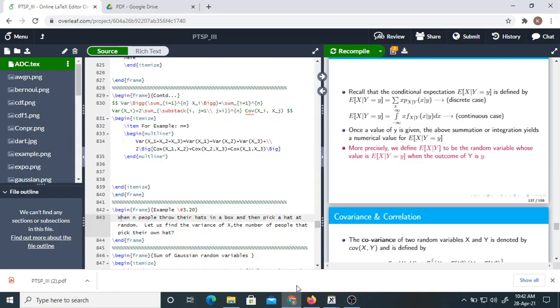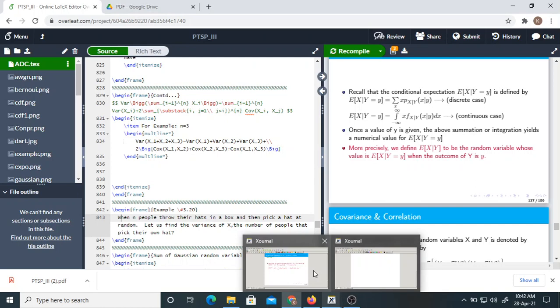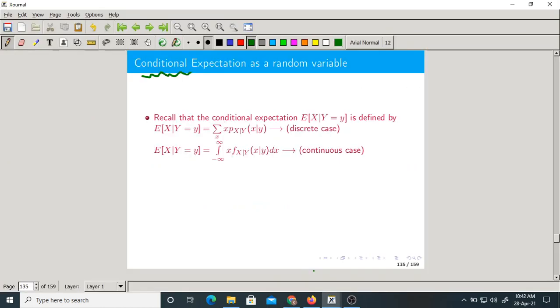So today we'll start our class with one more small topic, that is conditional expectation as a random variable. You know what is conditional expectation? Expectation of a random variable x upon a condition on another random variable y. X by y or x upon y. Okay. So we have already studied these formulas.